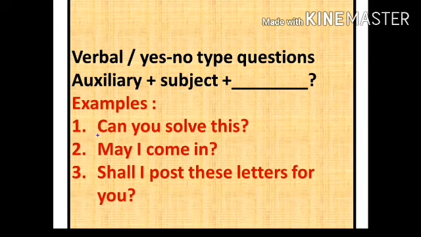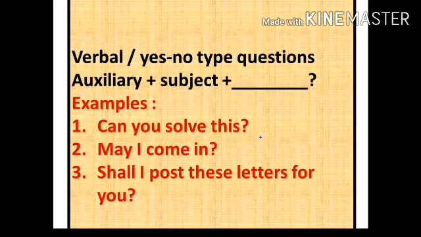So let's see some examples. Can we solve this? See, we call these yes-no type questions because these questions have only two answer options, that is yes or no. If I ask you, can you solve this, you have only two options, yes or no. May I come in? Yes or no. Shall I post these letters for you? Yes or no. And that's why these kinds of questions are called yes-no type questions.